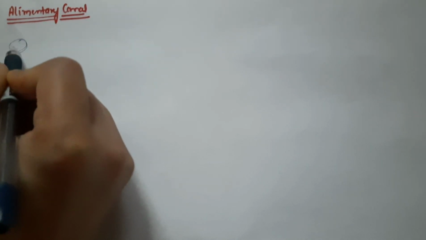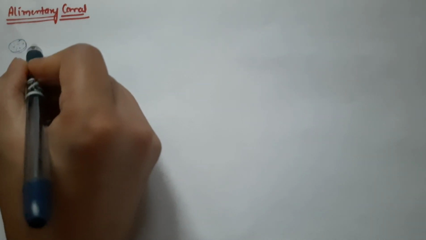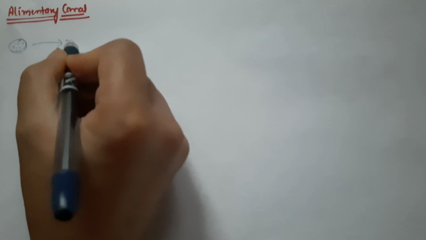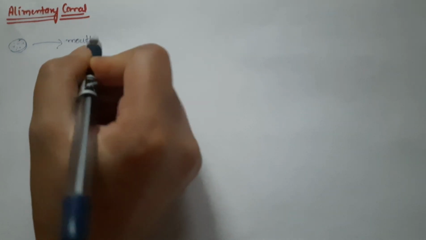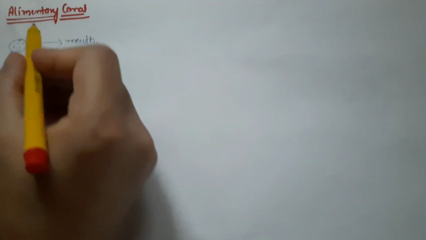Now the alimentary canal. Let's say this is your food, be it carbohydrate, protein, fats, vitamins or minerals. When this food enters into the mouth, this simple process is known as ingestion.